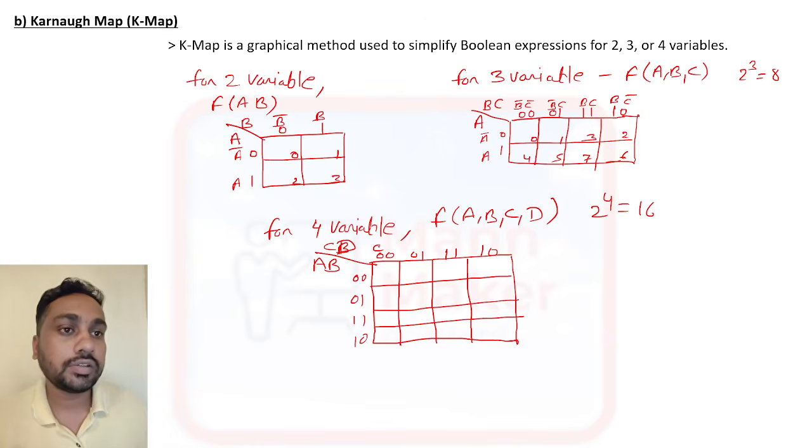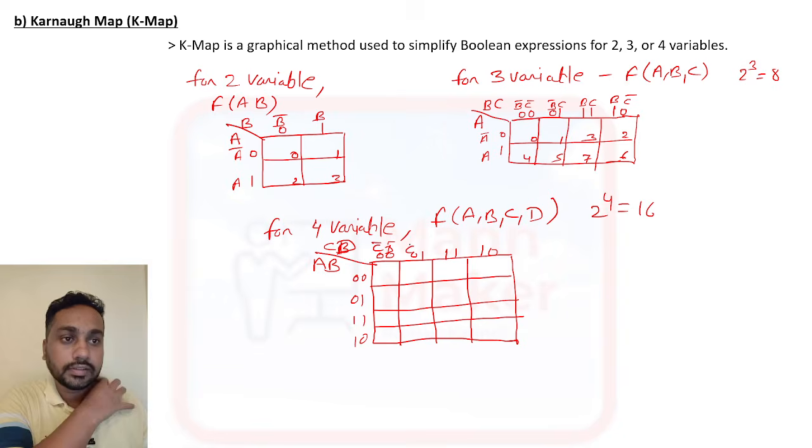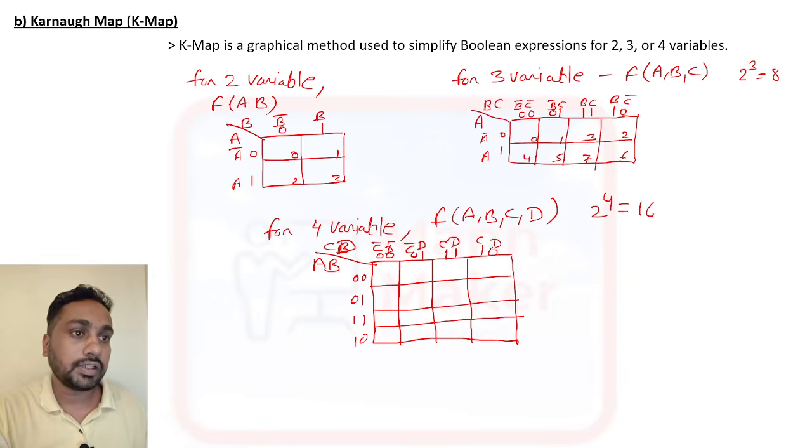Here 0 0 means C bar D bar, then C bar D, C D, and C D bar. On the other side it is A bar B bar, A bar B, A B, and A B bar.